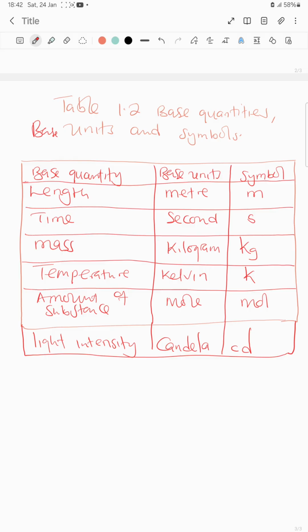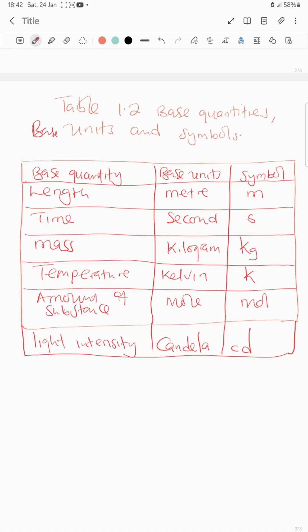We have length, time, mass, temperature, amount of substance, and also light intensity. You have to know the 7 of them. If you don't know the 7 of them, then you just know about 75% of what makes up the base quantities.